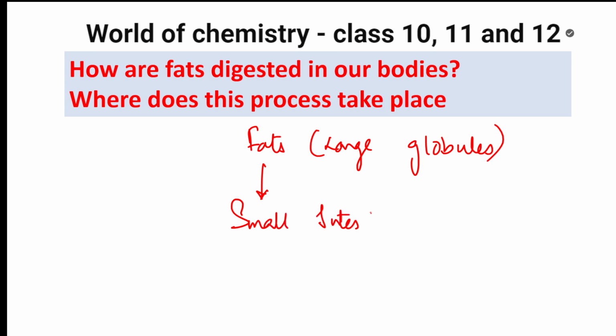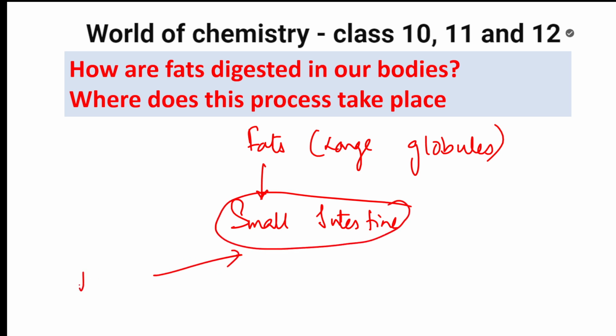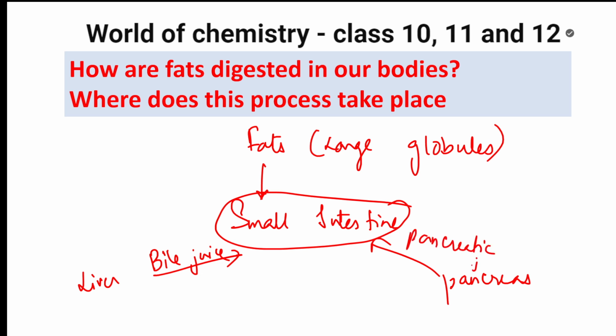How are these digested in the small intestine? In the small intestine, I showed you the liver releases bile juice, and the pancreas releases pancreatic juice.